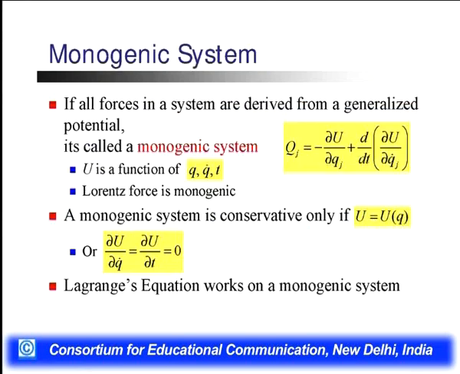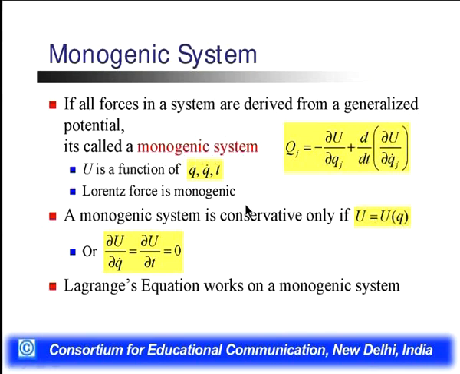Monogenic system: a system where all forces are derived from a generalized potential. That generalized potential may depend upon the velocity, and then it is called a monogenic system. If all forces in a system are derived from the generalized potential U, then this system is a monogenic system.